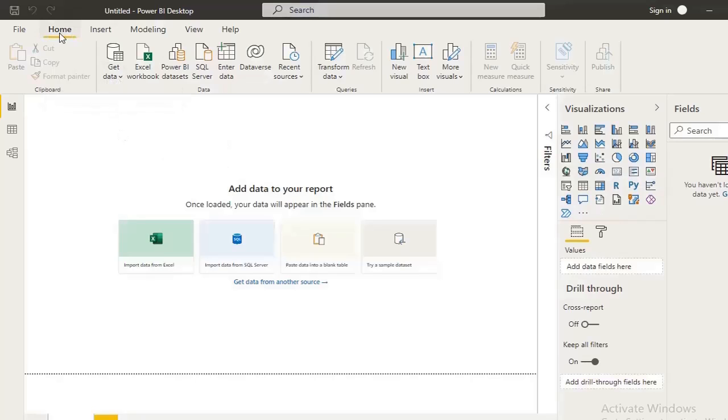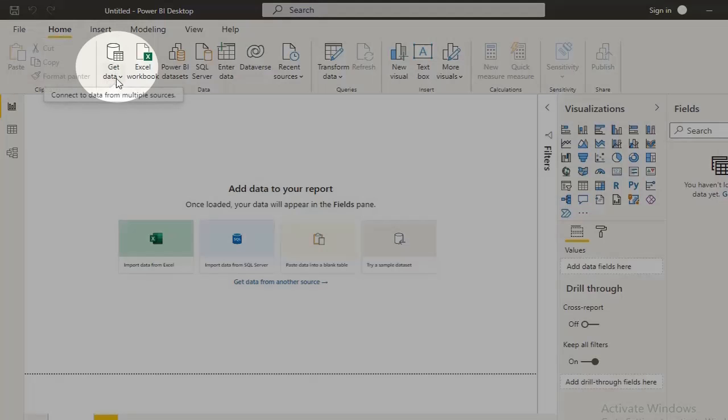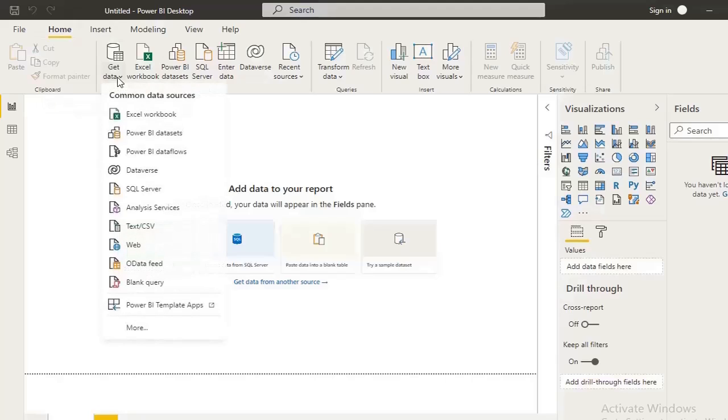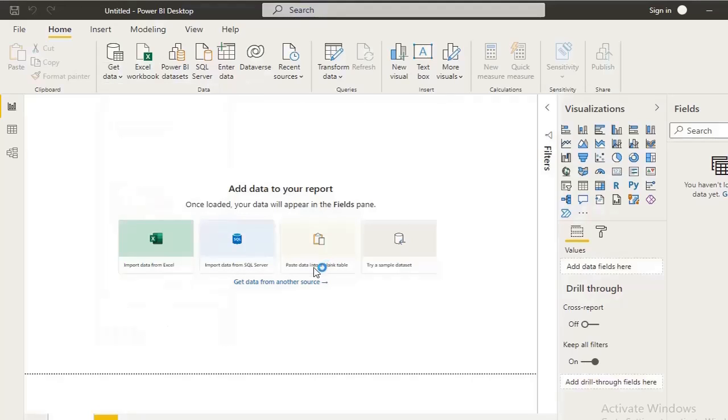We have this option in the Home tab: Get data. Once you click on Get data, we have this many data sources. We can download the data from any of these sources. We have Power BI datasets, Excel, SQL, Web, or if I click on More, let's see what other options we have here.